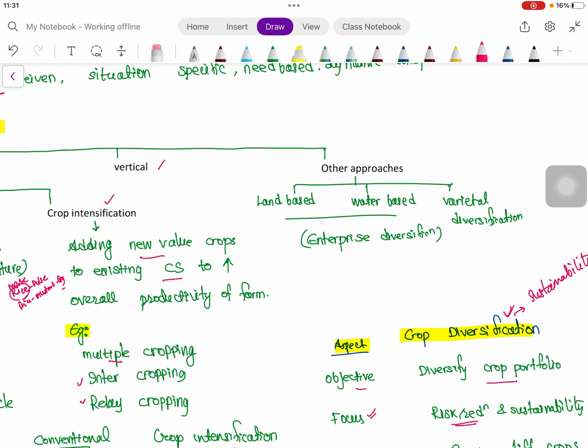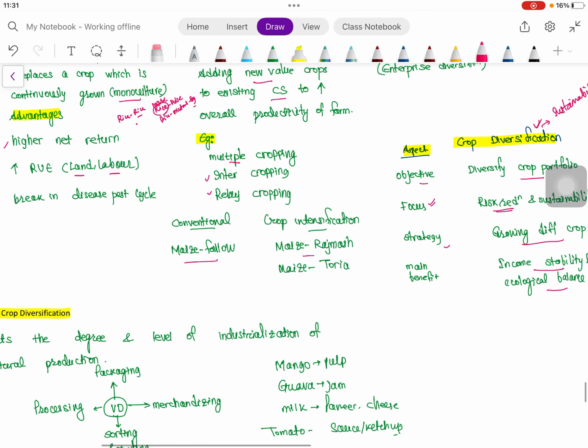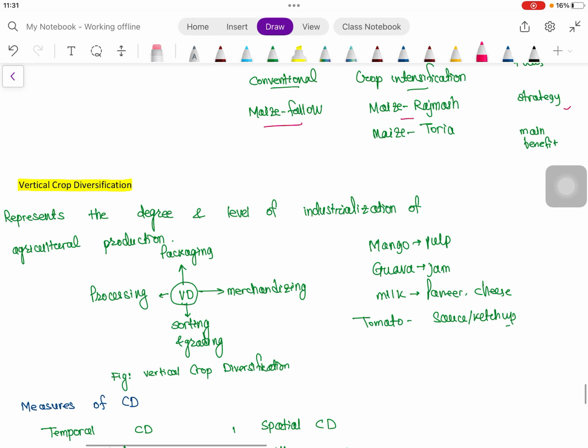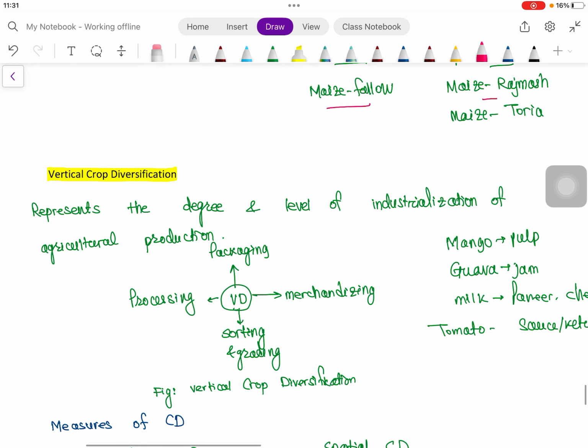Then vertical approaches, that is vertical crop diversification. Vertical crop diversification is the degree and level of industrialization of agricultural production. So basically it is a processing kind of thing. Vertical crop diversification may be packaging, merchandising, sorting, grading, processing.